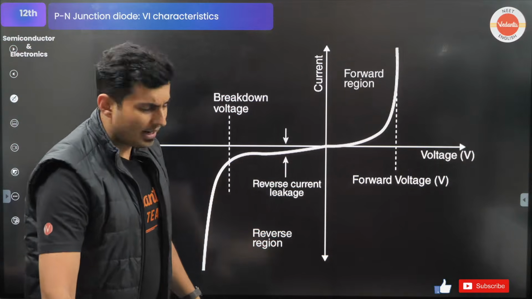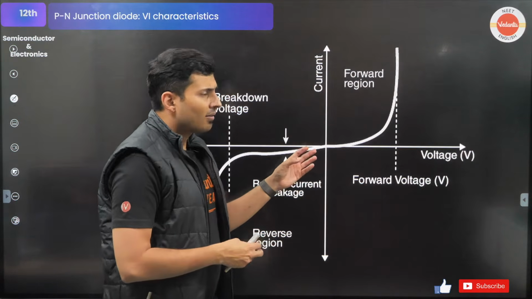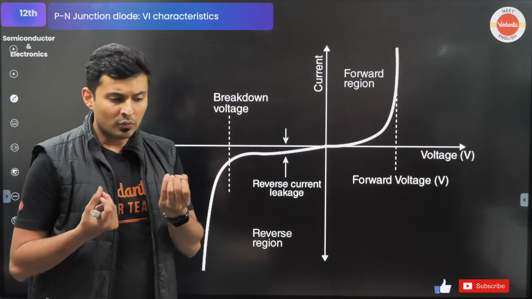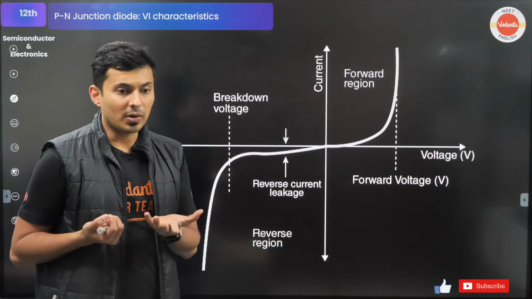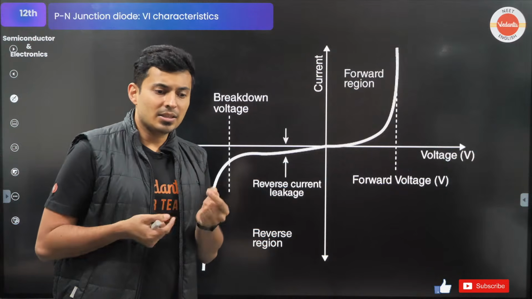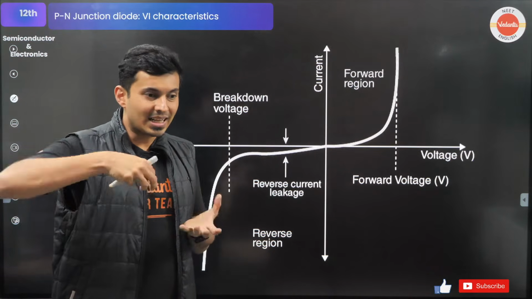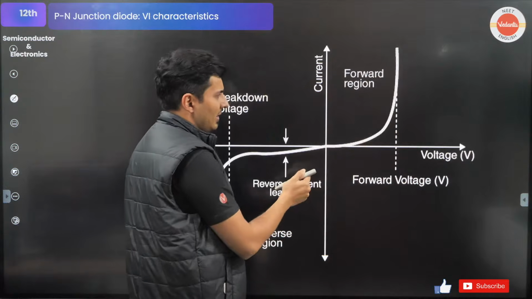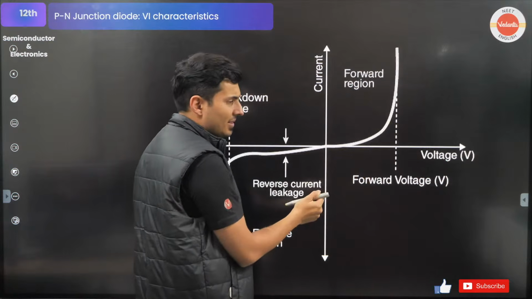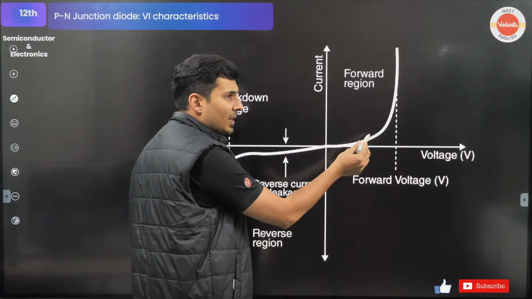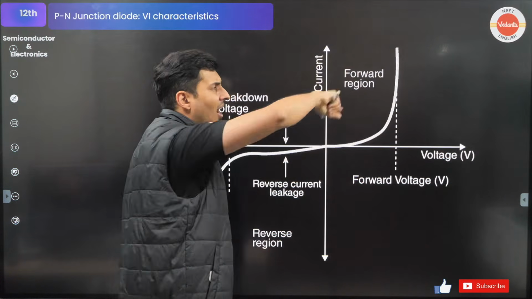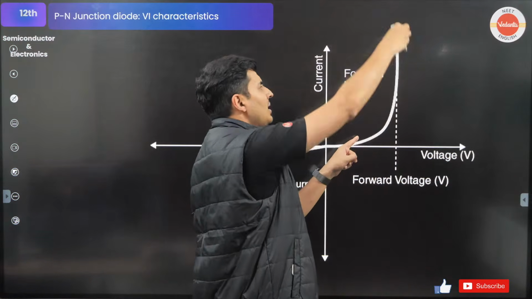See guys, what happens is when light falls on a photodiode, there is a sudden increase in the current, or basically the conductivity changes. Now here, in the forward bias, you will see the current changes from this value to that value.